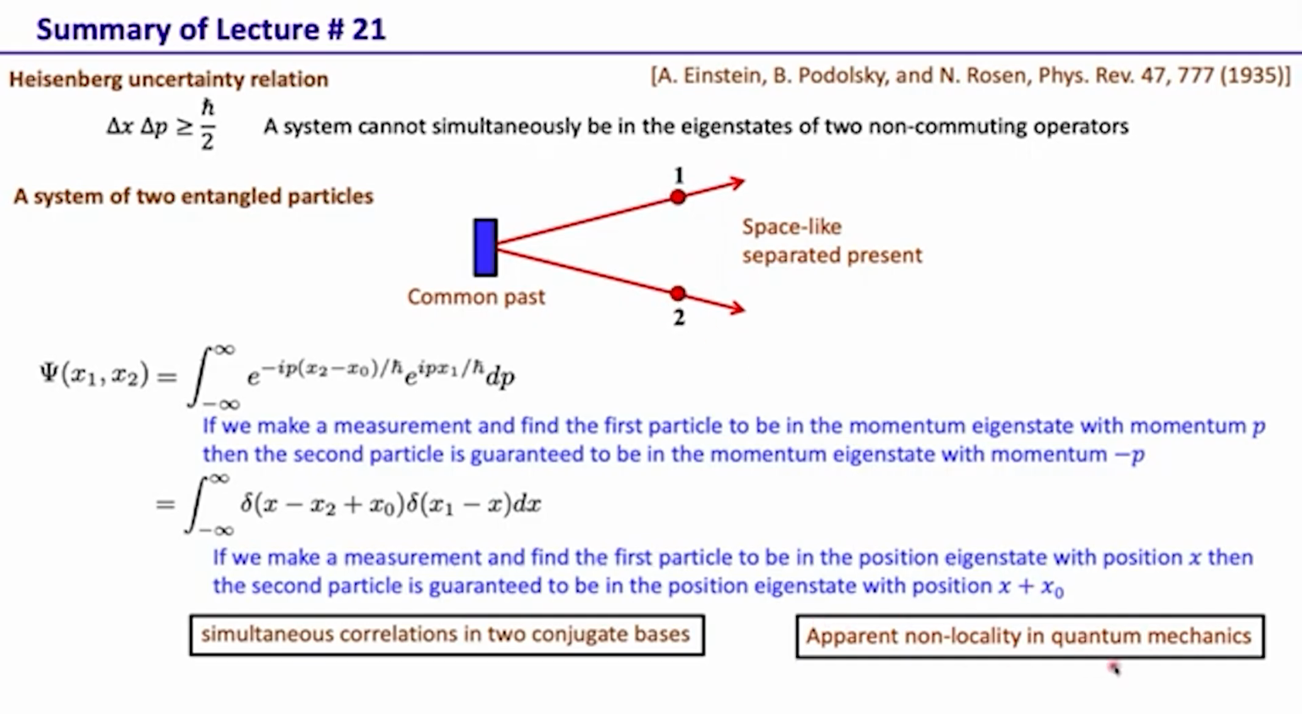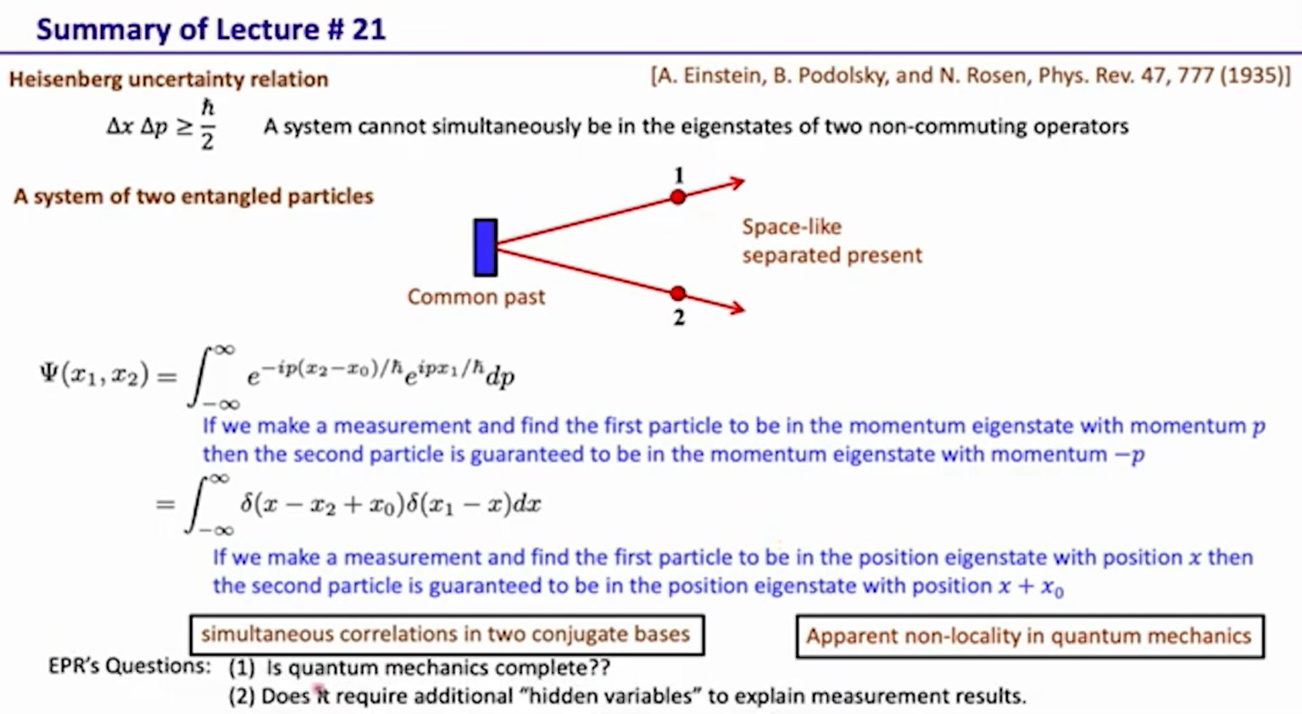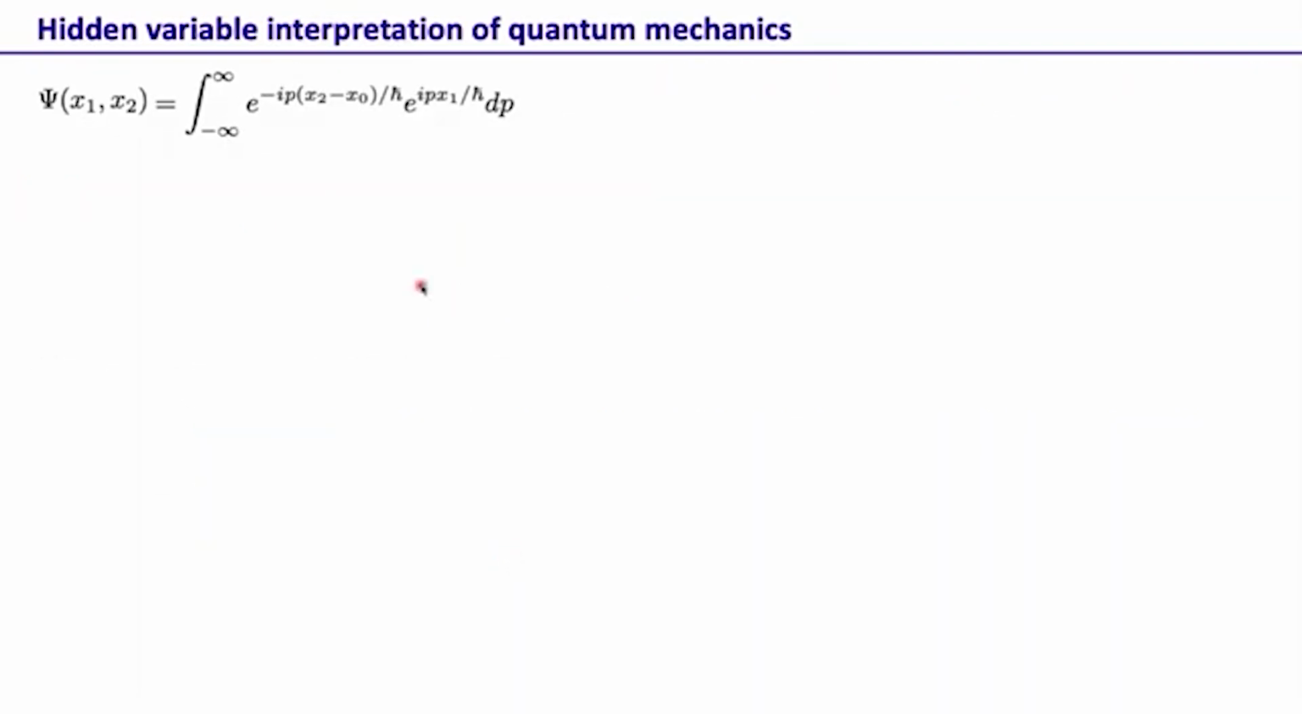So this is an apparent non-locality in quantum mechanics, and this is what was pointed out by Einstein, Podolsky and Rosen. As a result, they asked two questions: whether quantum mechanics is complete, and whether it maybe requires additional hidden variables to explain the measurement result. So this was their suggestion, that maybe we need an alternative theory that would be able to explain the measurement result, but still would not have these features such as non-locality. Hidden variable theory was basically an alternative approach to find a theory that would be free of all these complications.